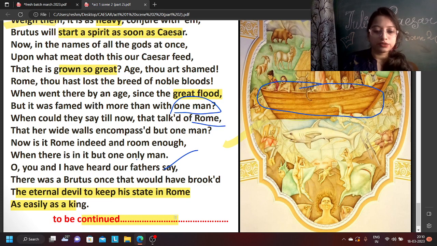Today I discussed a little more, I told you, but we are going to continue again. I think 2 more classes would be required for Act 1, Scene 2.